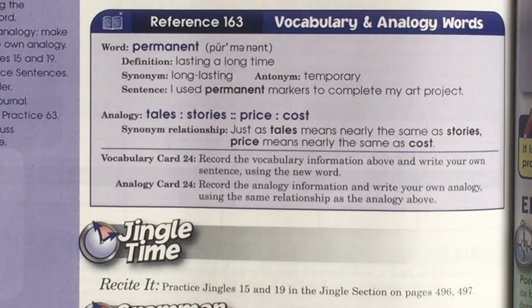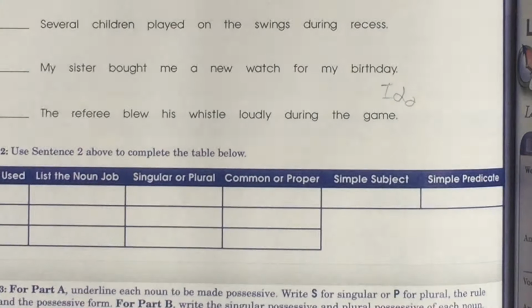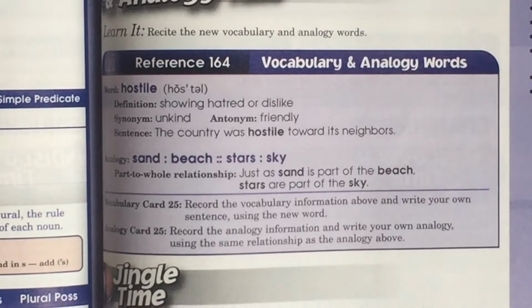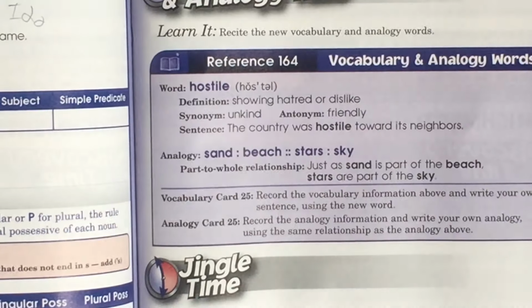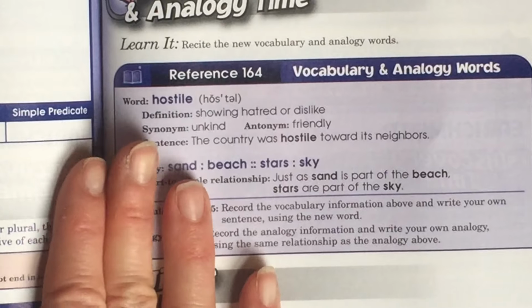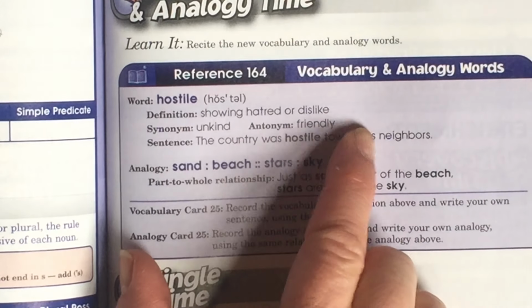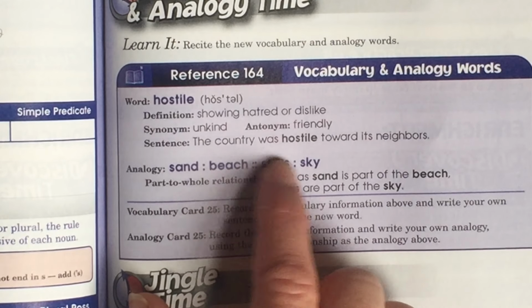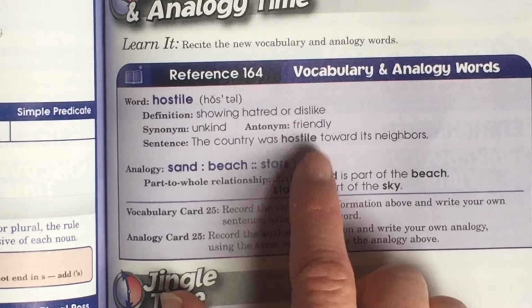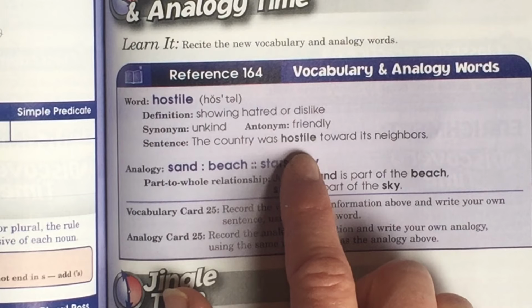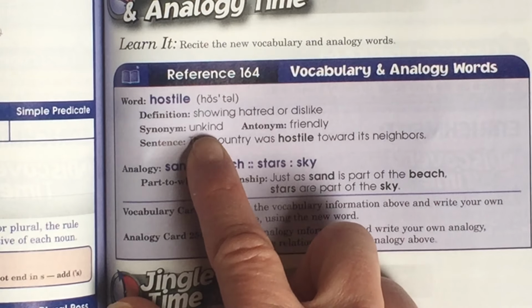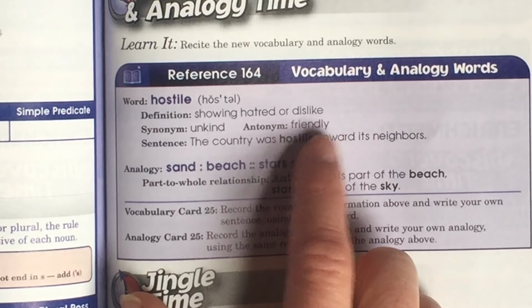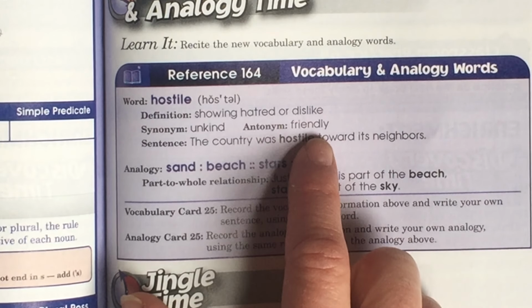All right. And then I wanted to show you one more, and that's hostile. Now, that's a word you may not hear very much, but maybe someone who's not very friendly. It's showing hatred or dislike. And the sentence is, the country was hostile towards its neighbors. So maybe not friendly, maybe a little aggressive even. It says unkind. Antonym would be friendly. So if you're hostile, you're not being friendly.